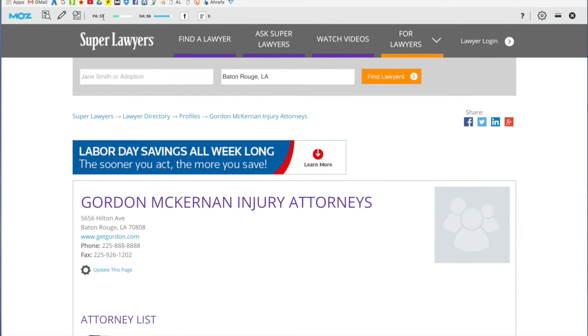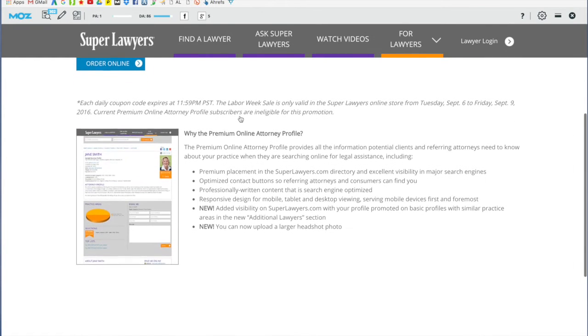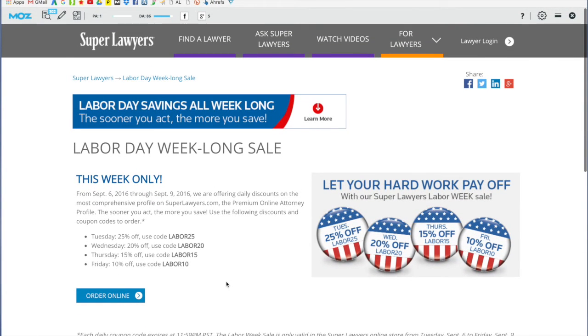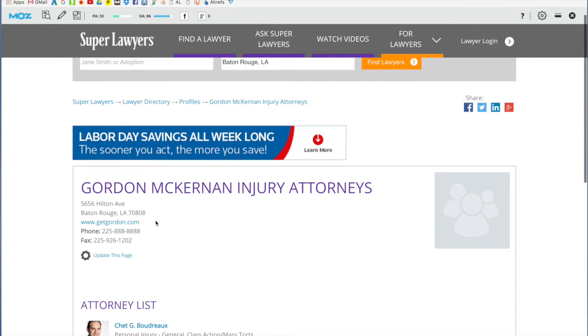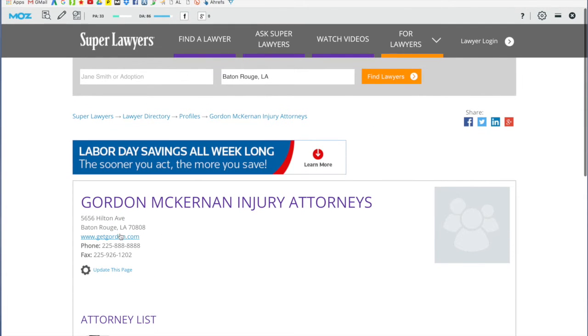This is good. Page authority of 33. It's from the Super Lawyers. I don't know why it's blinking at me like that. And it looks like they must have a link on here. So here it is. This is their link. It's only really one link on the page, except for these footer links. And so they're getting all that nutrition. That's page authority of 33. That's probably their best link. And there's ways to get super valuable links. Pay for it, right?